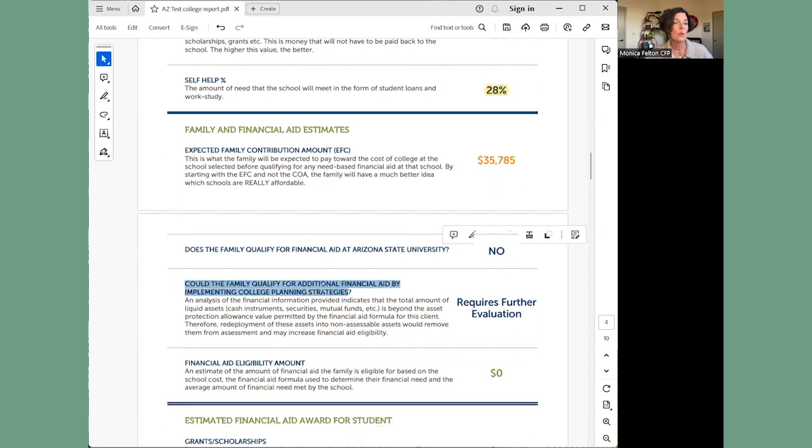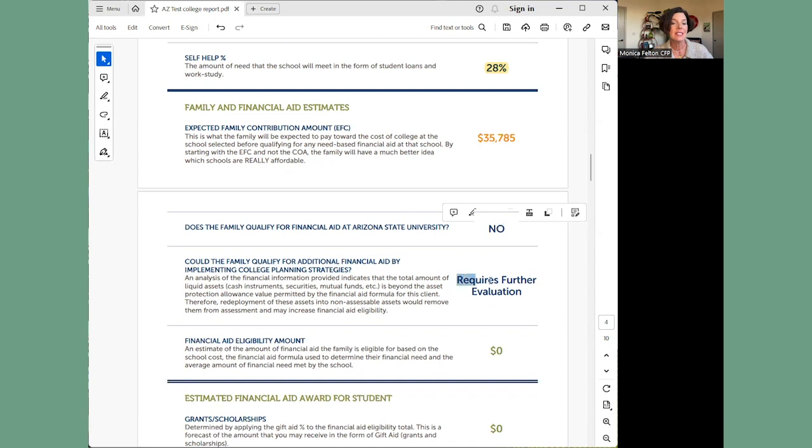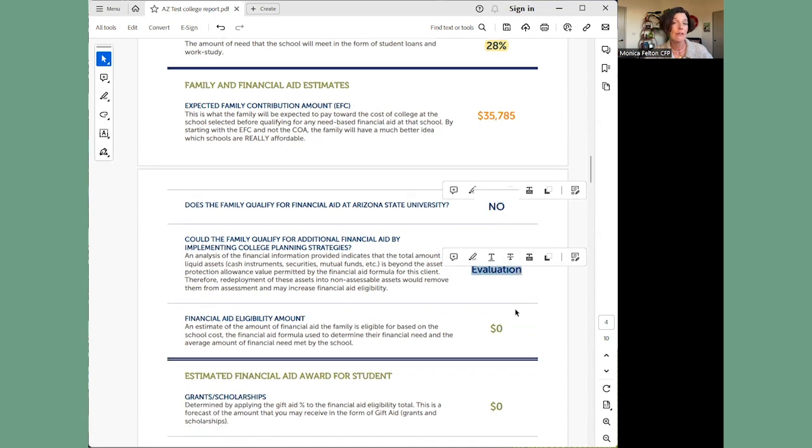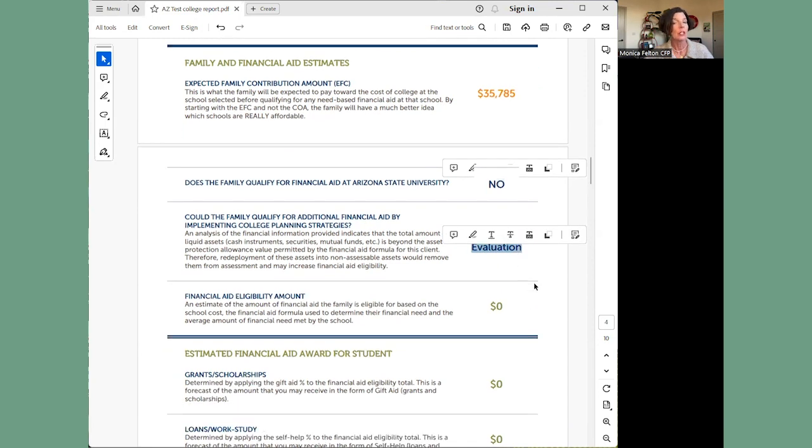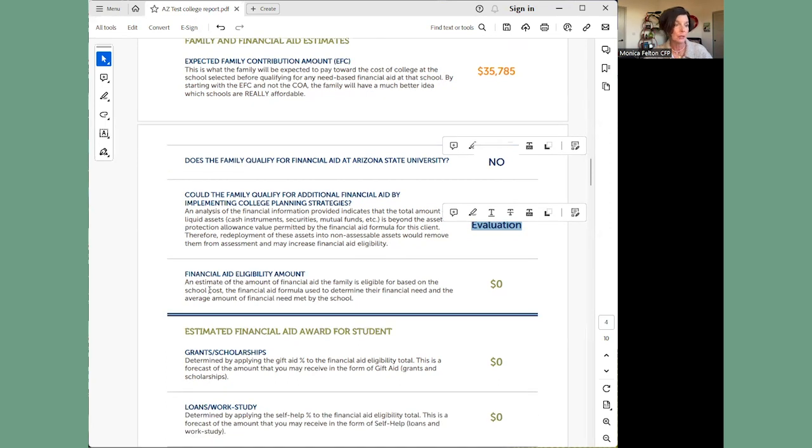Now, this report will also tell me: is it possible to make me more aid eligible? Well, in this situation, it would require further evaluation. You could always reach out to me. We could have a discussion about how to make you more financial aid eligible.